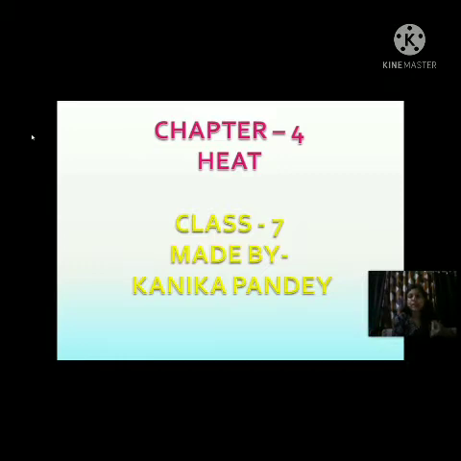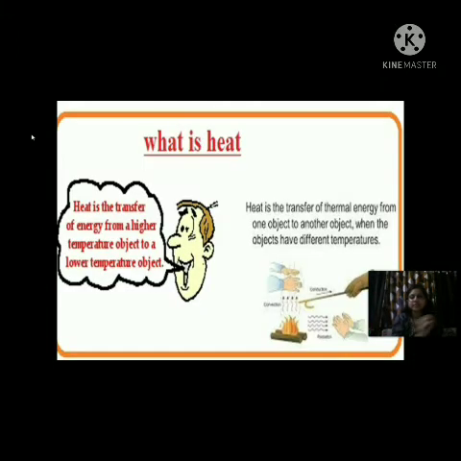What is the meaning of this term heat? What is the significance of this term heat? So, see, what is heat? What do you mean by the term heat? Heat is the transfer of energy from a higher temperature object to a lower temperature object. Means heat is a form of energy which always transfers from a higher temperature object to a lower temperature object.